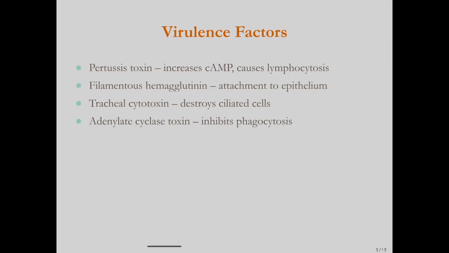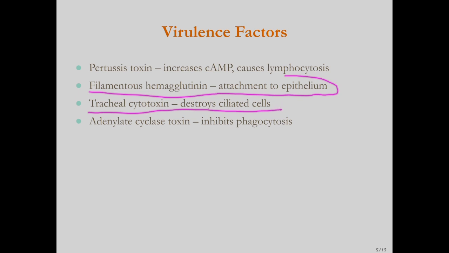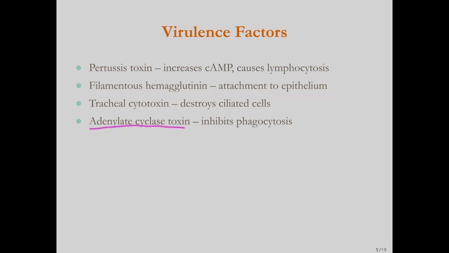The virulence factors of pertussis, the most important one is pertussis toxin. So actually pertussis is a toxin mediated disease, and pertussis toxin can increase the cyclic AMP level in the respiratory epithelium, and this toxin is the one which is mainly responsible for the whole pathogenesis. Other toxins include filamentous hemagglutinin, which helps in attachment to epithelium, then tracheal cytotoxin, which destroys the ciliated cells, and adenylate cyclase toxin, which inhibits the phagocytosis.